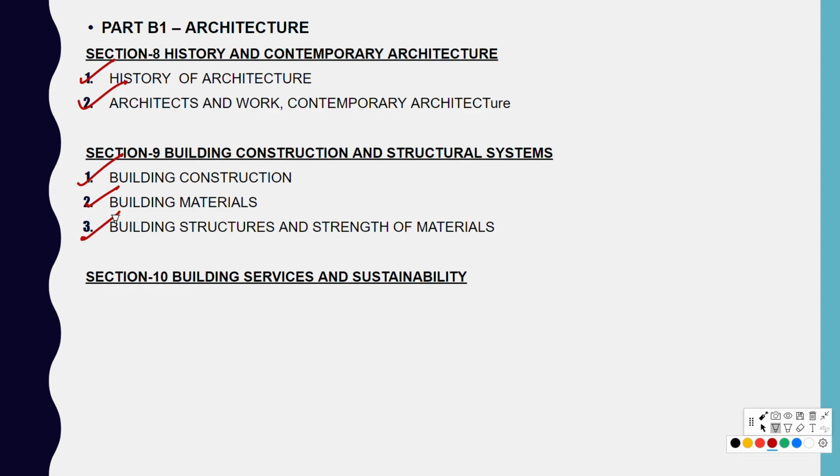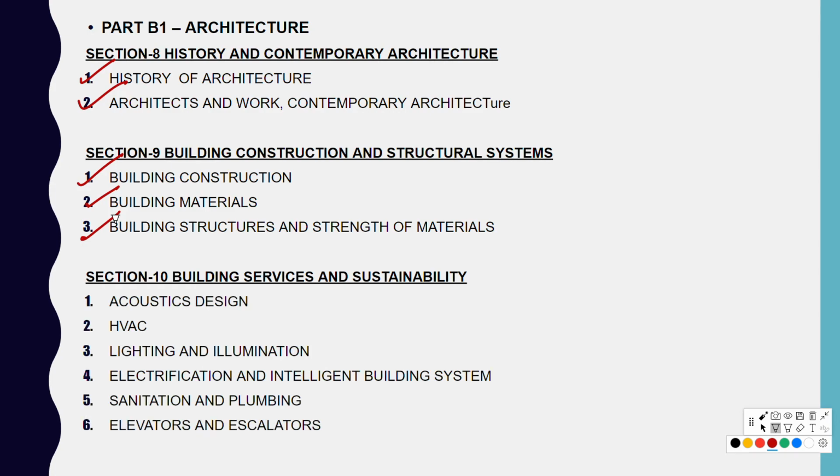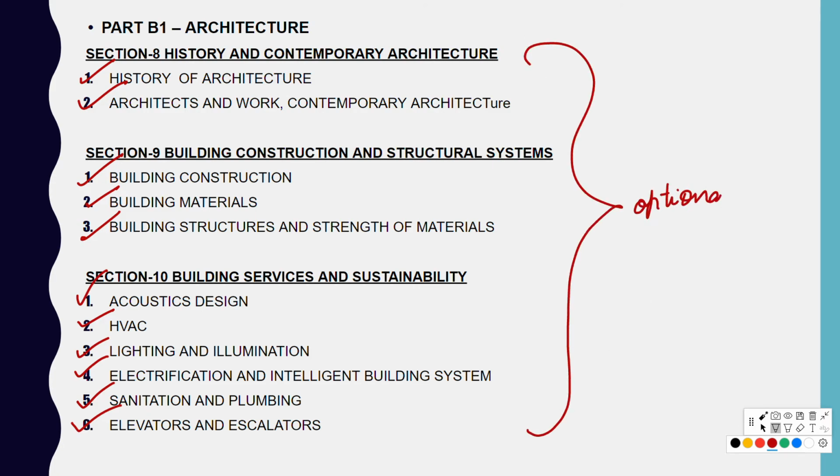Section 10, Building Services and Sustainability: in this we have 6 major topics. These are minor topics but yet important. That's Acoustic Design, HVAC, Lighting and Illumination, Electrification and Intelligent Building System, Sanitation and Plumbing, Elevators and Escalators. All these topics are optional but contain 25 marks.